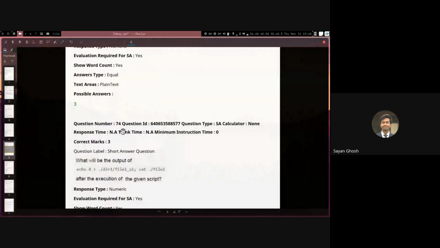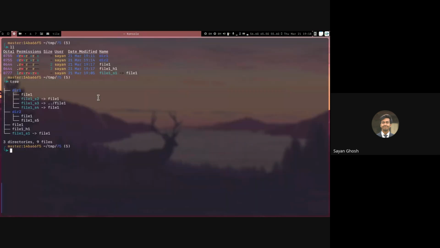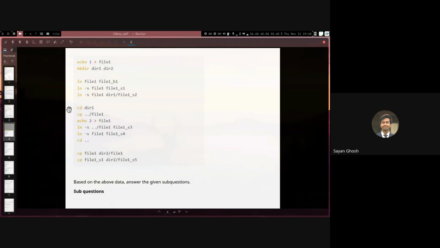Where is it? I think we forgot to make it ready once again. In dir1 we don't have any file1_s1. Okay, we did not make this while we were creating this. So we don't have a file1_s1 in dir1.